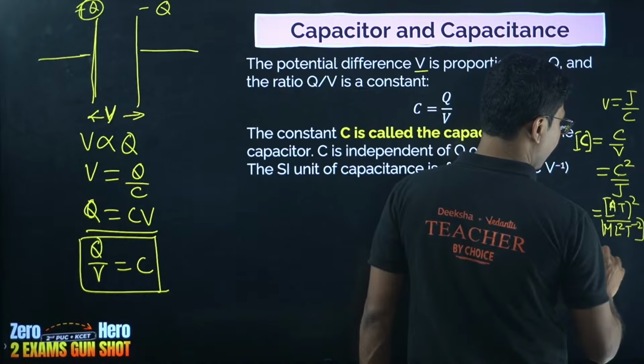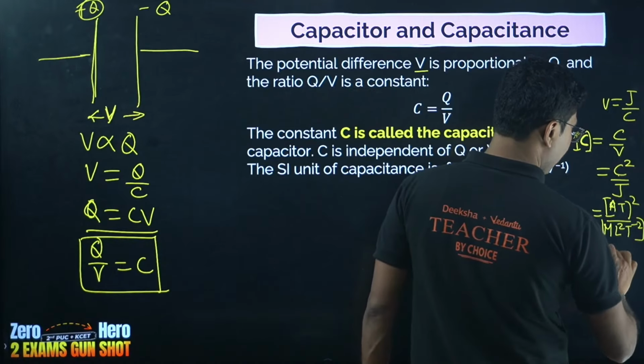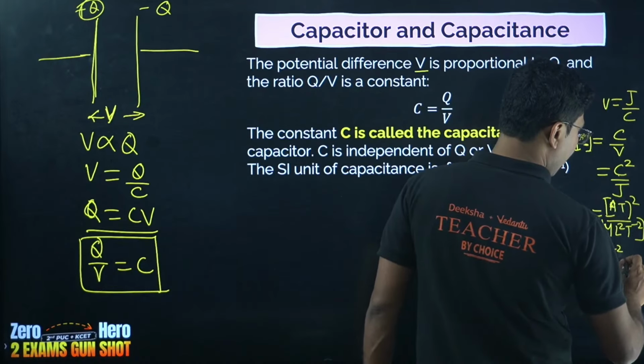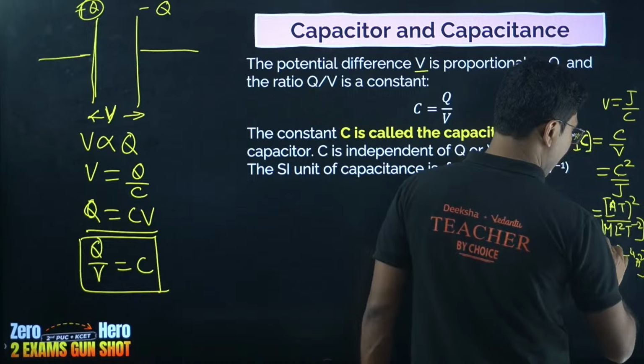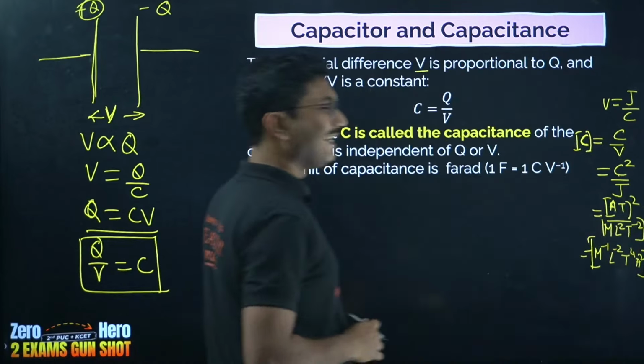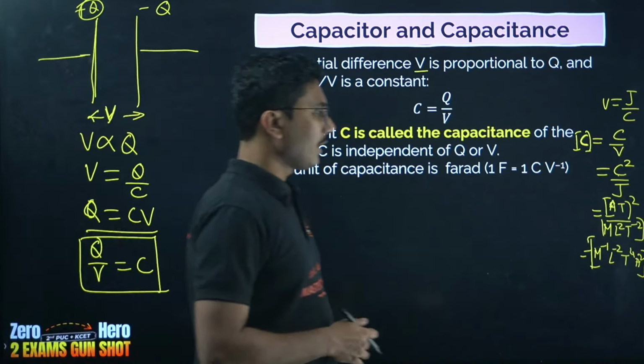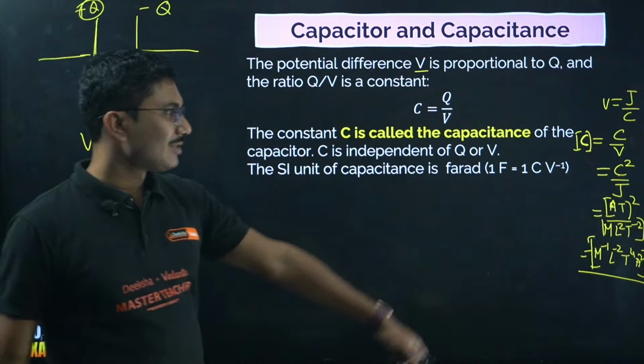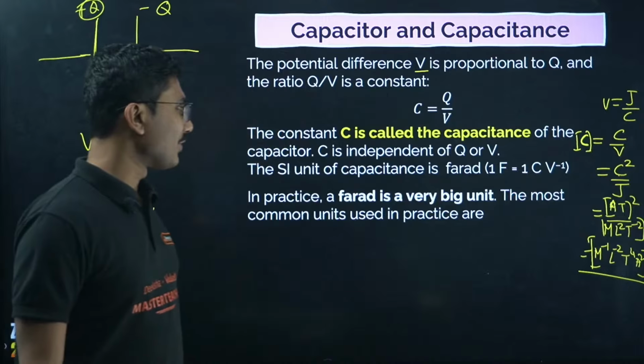If you compare, it will be M to the power of minus 1, L to the power of minus 2, T to the power of 4, A square. This is the dimension of capacitance. Very tricky but not difficult. You can remember it. Those who are appearing for JEE Mains, it can be a potential question.